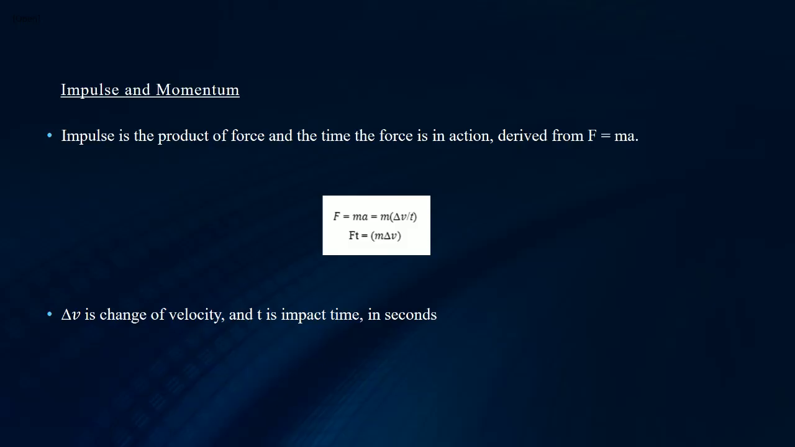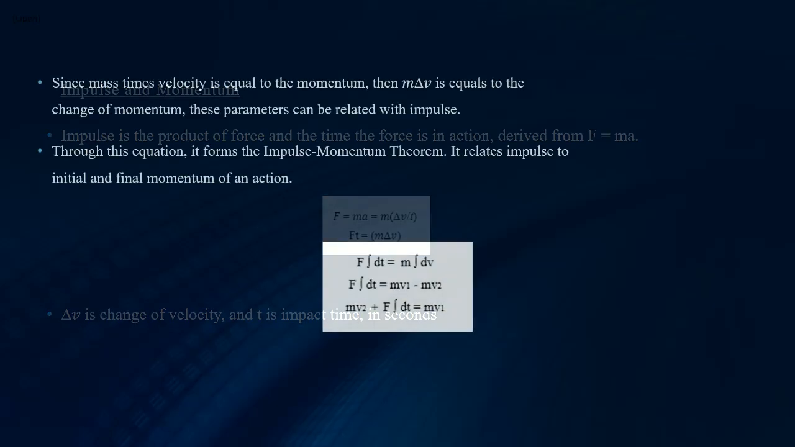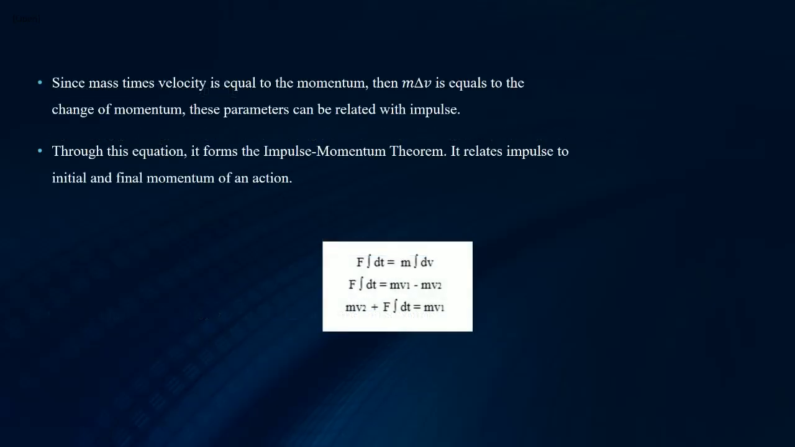The next topic is impulse and momentum, where impulse is the product of force and the time the force is in action, which is derived from F equals ma just now. In this equation, a becomes the change of v divided by t. So now we get the equation Ft, impulse, equals mass times the change of velocity, and the time is calculated in seconds. Since mass times velocity is equal to the momentum, then m times delta v is equal to the change of momentum.